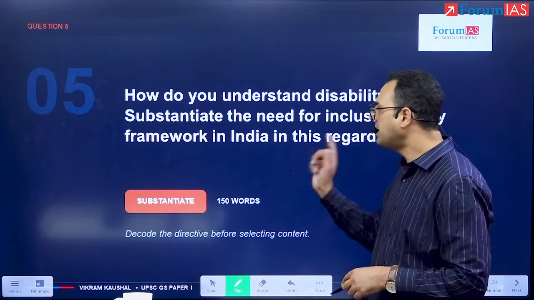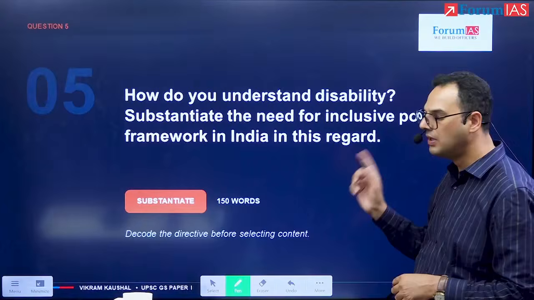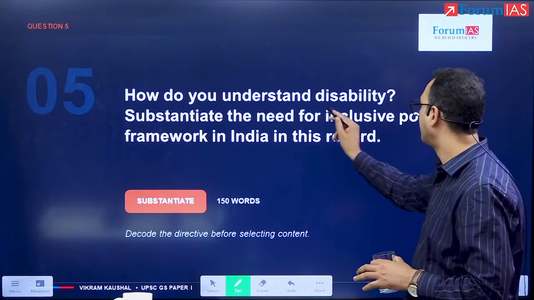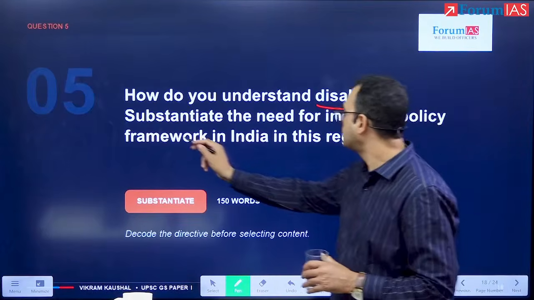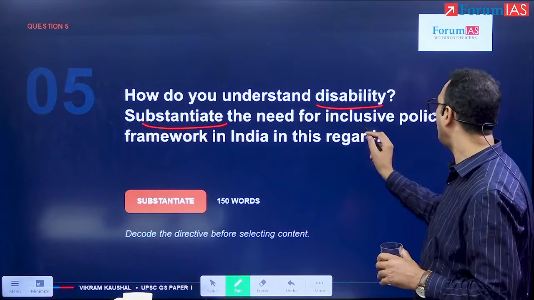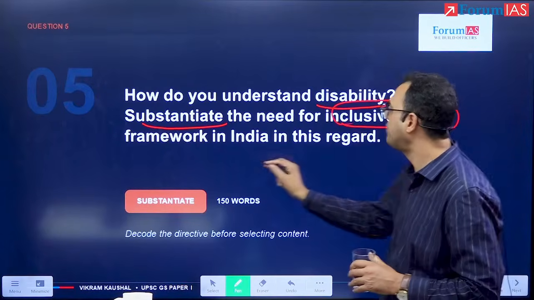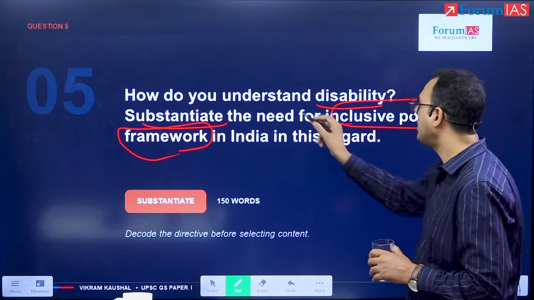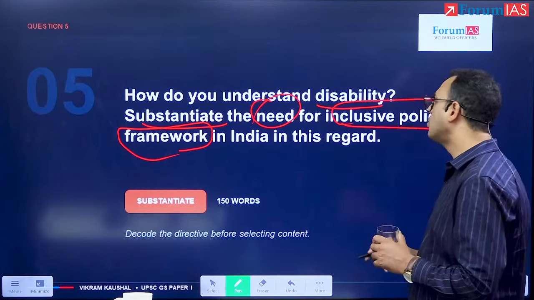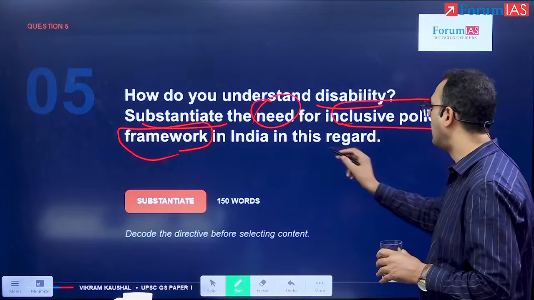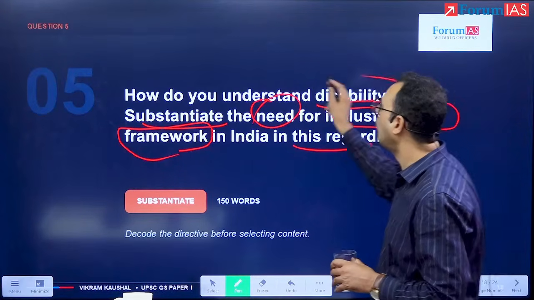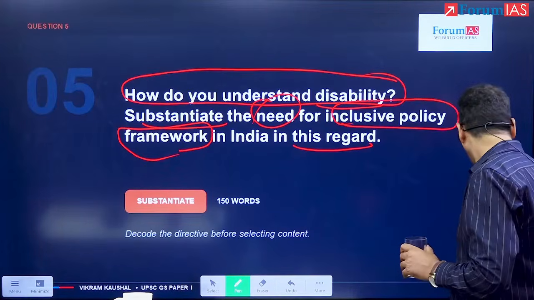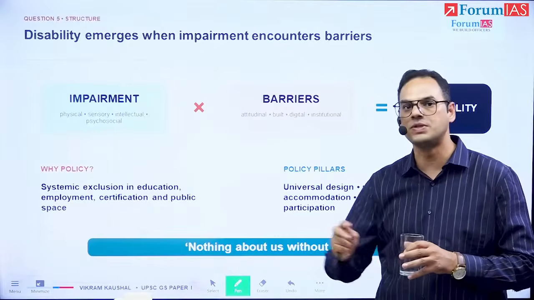Then our next question is, how do you understand disability? And then we have to substantiate the need for inclusive policy framework in India in this regard. So what do we have to substantiate? The need for the inclusive policy framework in India in this regard. In which regard? In regard to how we understand disability. So the first thing we are going to talk about in our answer is, what is disability?